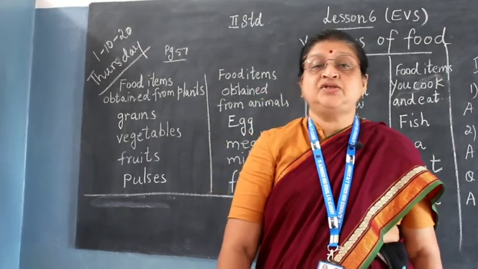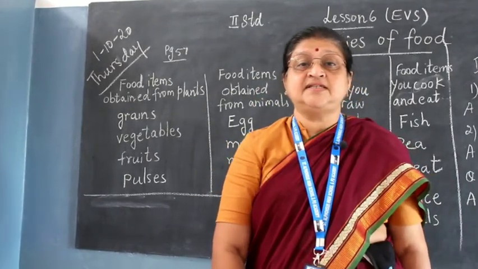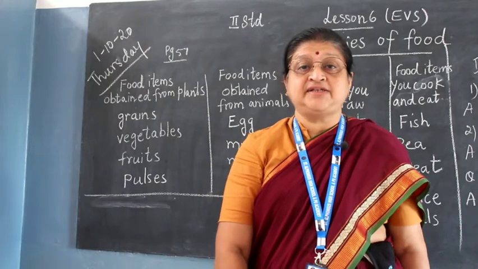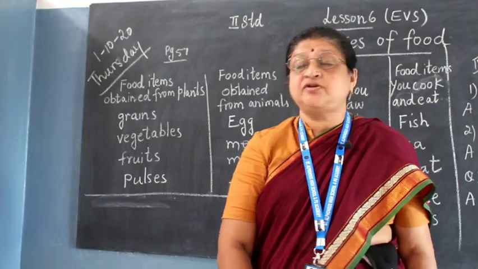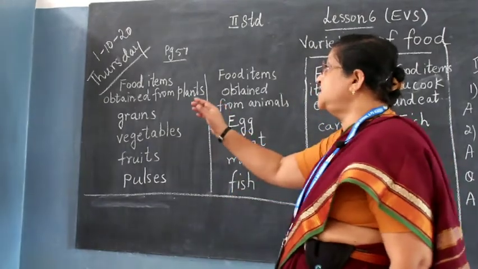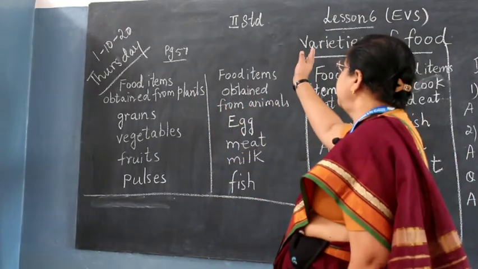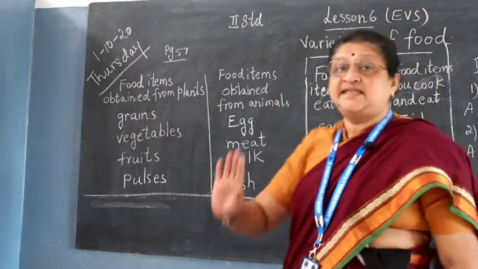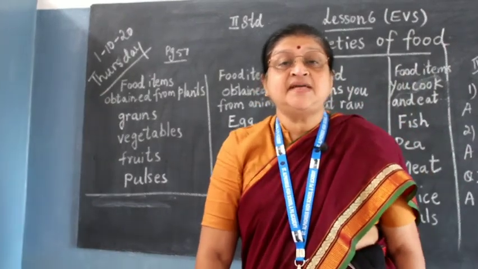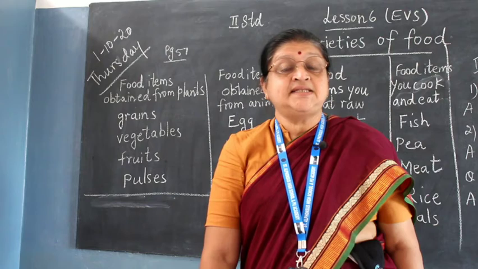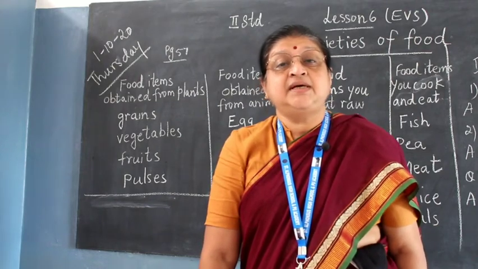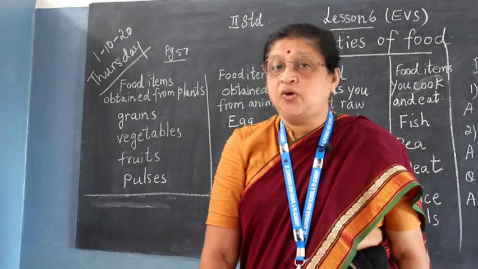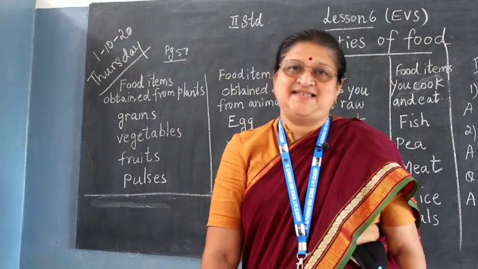Yes, last class, children, we did the 6th lesson introduction. The lesson topic was varieties of food. Last lesson I introduced you to the food that is obtained from plants.